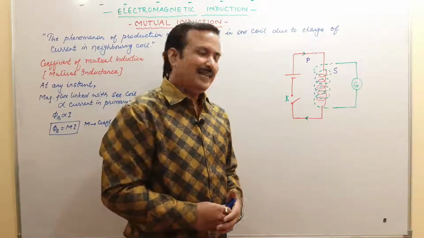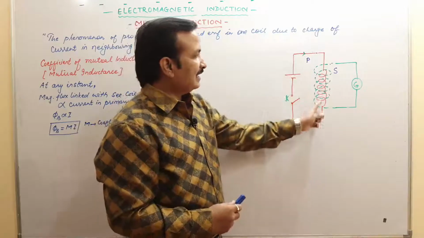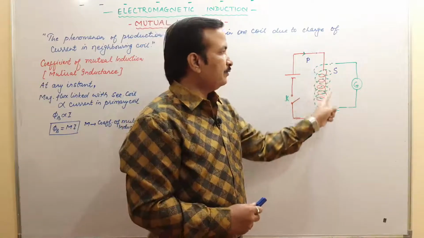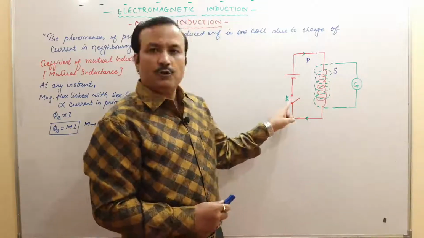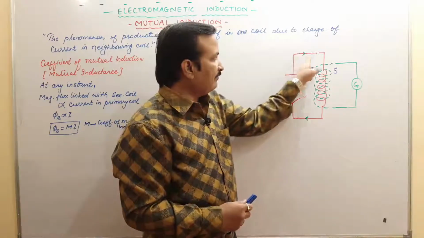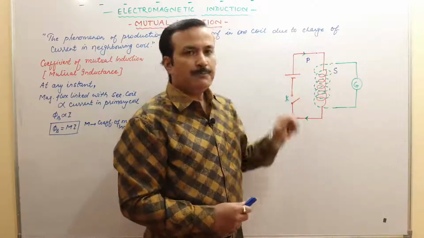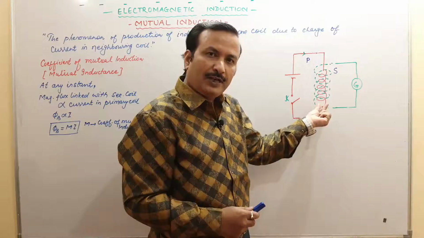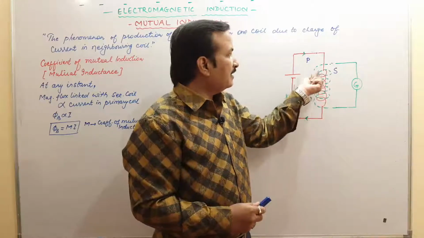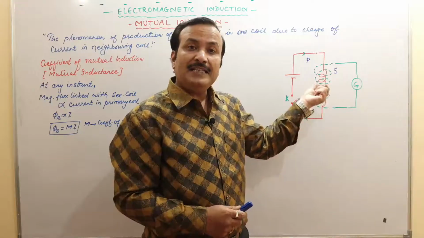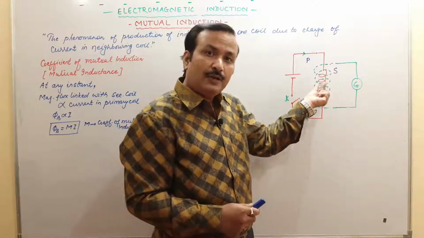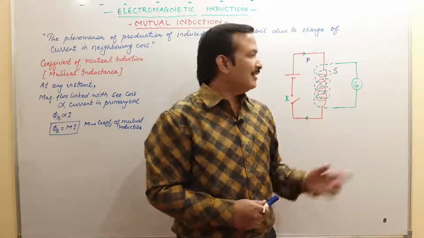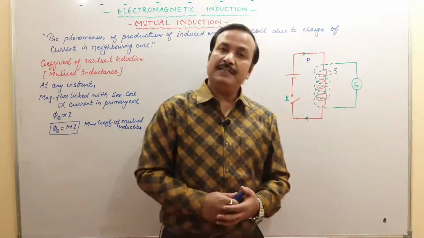For this I have made the diagram. You see this red color here, it is shown as the primary coil. This dotted line gives you the secondary coil. जब हम key को close करेंगे, you will find current will flow in this direction, and depending upon the phase of the coil, there will be change in the flux linked with the secondary coil, and when there is change in the flux, you know the current is induced. So in the secondary coil you will find current is induced.